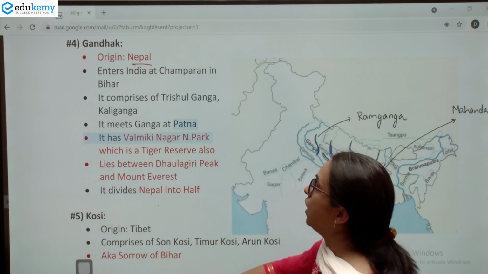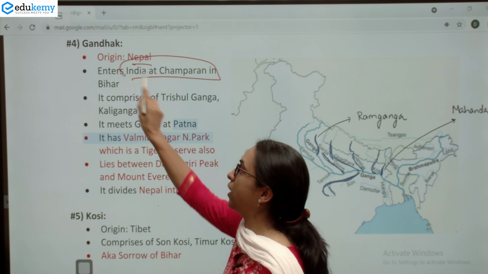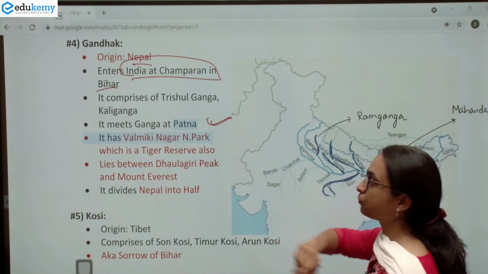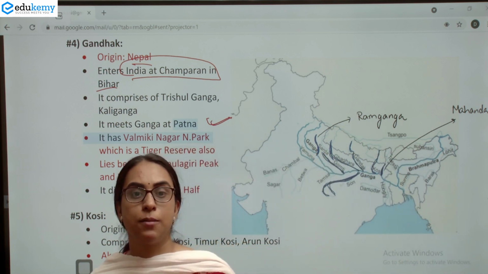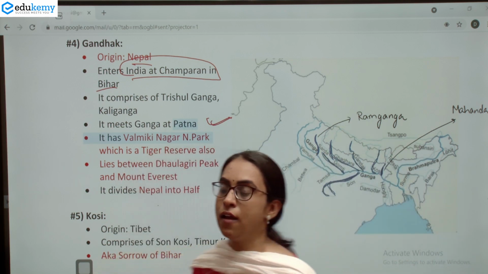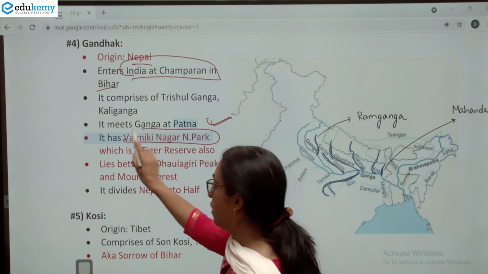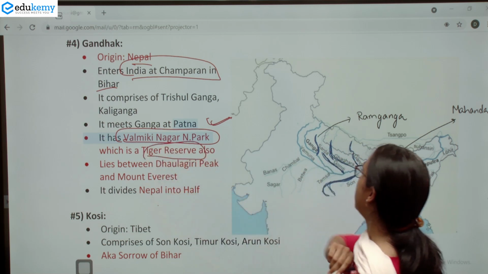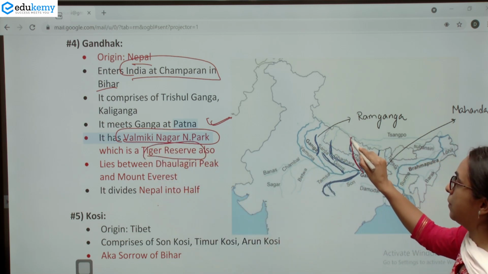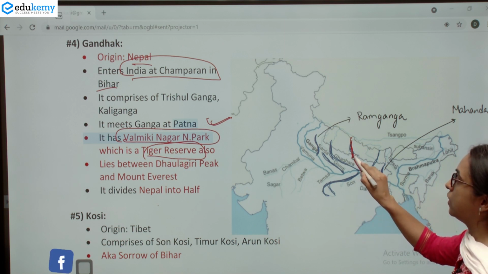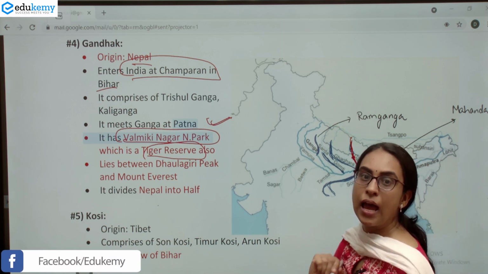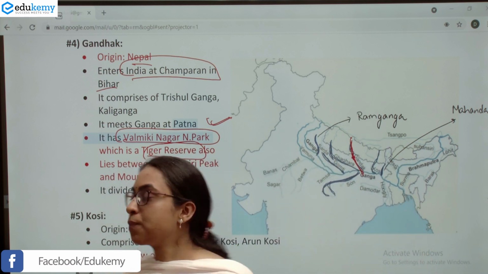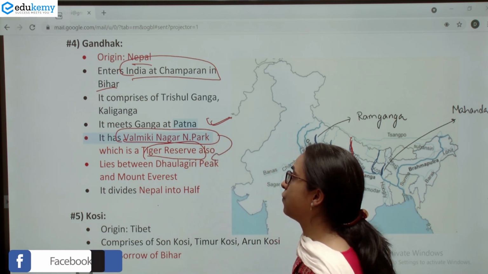And it enters India at Champaran in Bihar. This meets Ganga at Patna. And an important national park which is on the Gandak River is the Valmiki National Park, which is also a tiger reserve. So if we see this Gandak River, it is coming from Nepal. It enters India at the Champaran district in Bihar and it passes through Valmiki National Park. It is also a Valmiki Tiger Reserve.